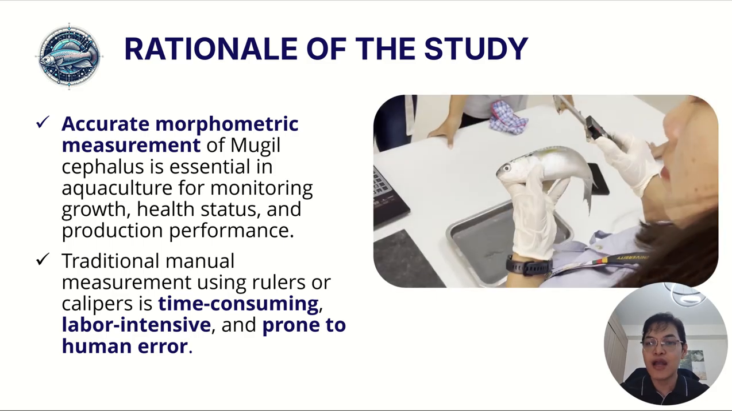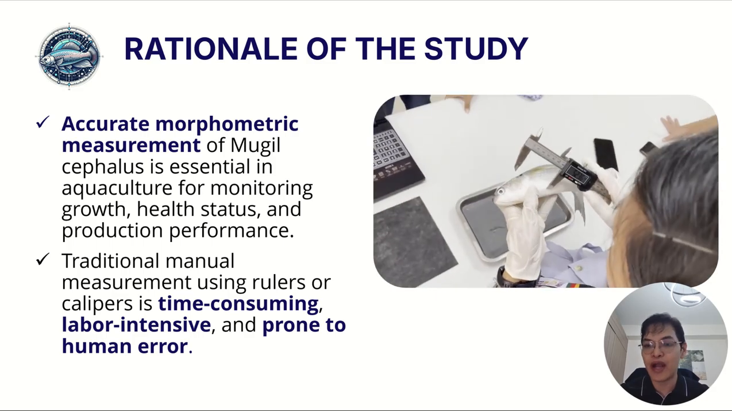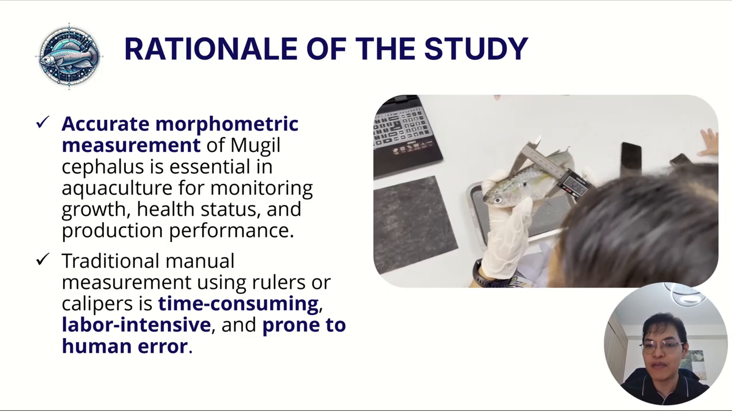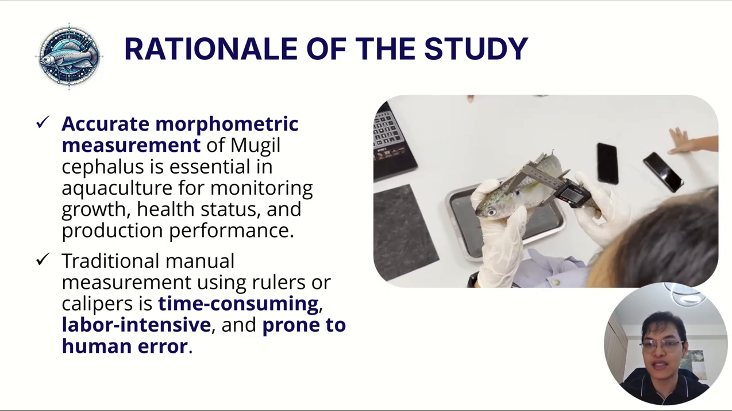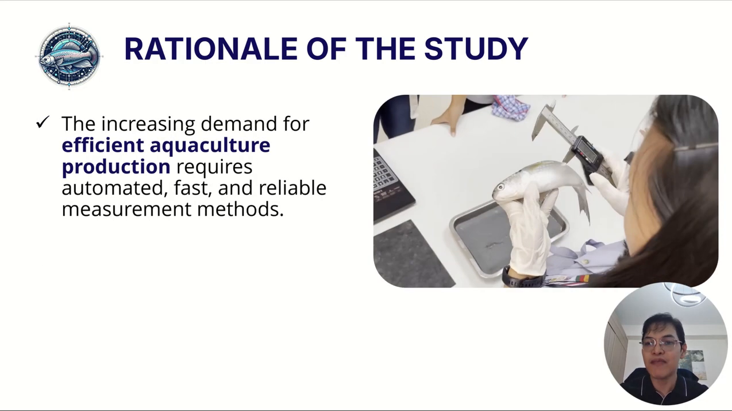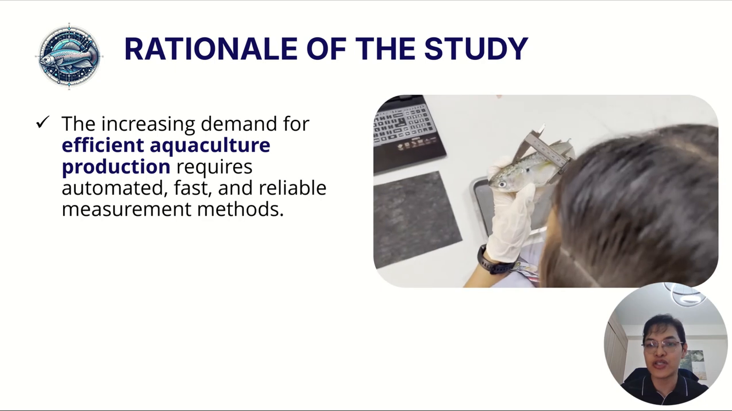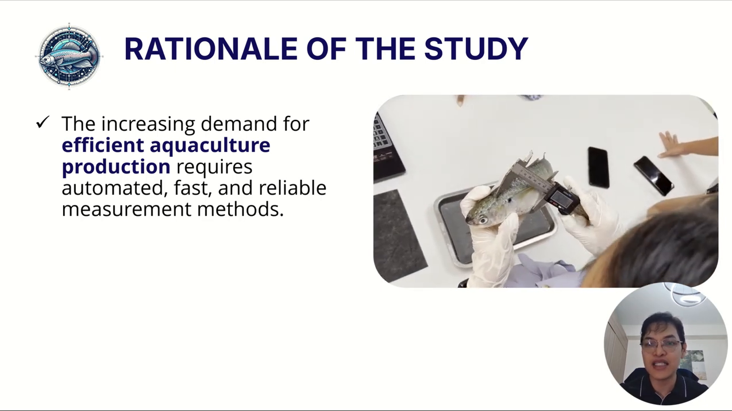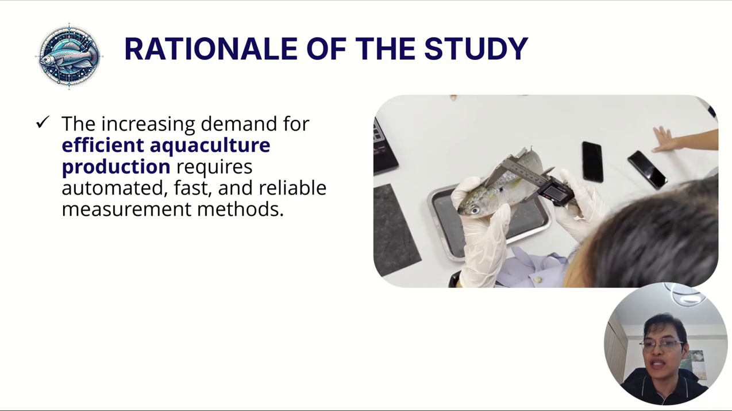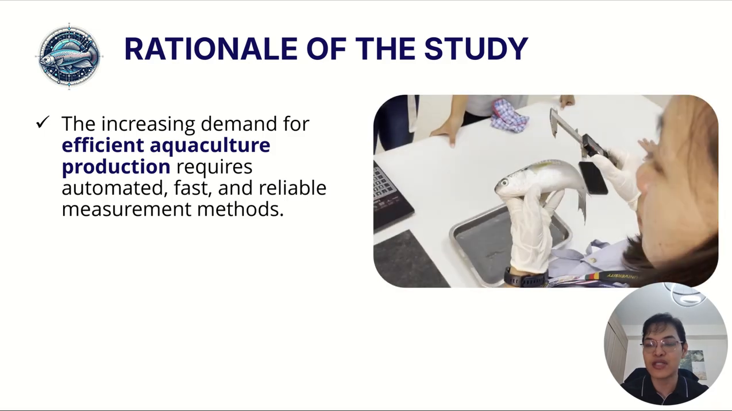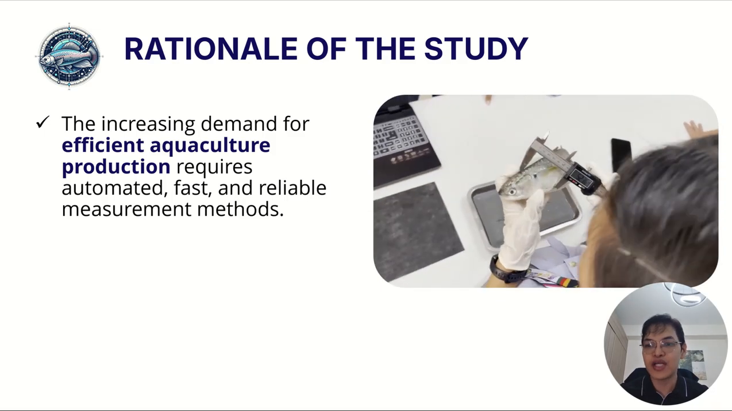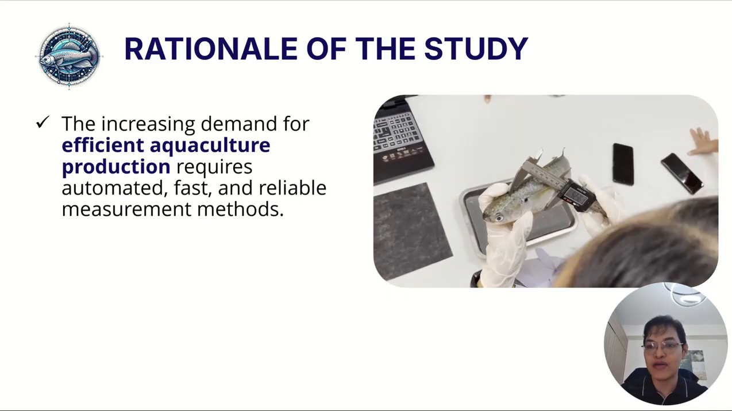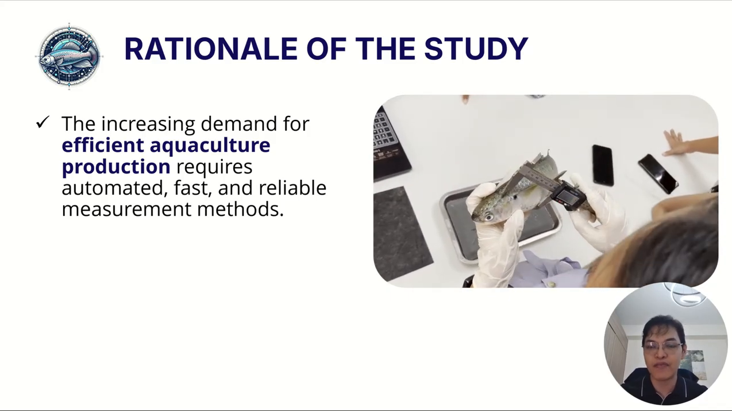In addition, manual measurement is prone to human error, which may affect the reliability and consistency of the collected data. The increasing demand for efficient aquaculture production requires measurement methods that are fast, reliable, and easy to perform, especially when dealing with large number of fish samples. Traditional approaches are no longer practical in many real-world aquaculture environments.